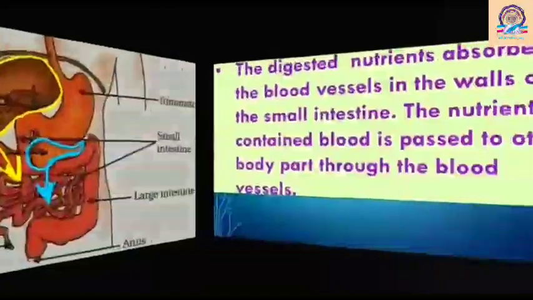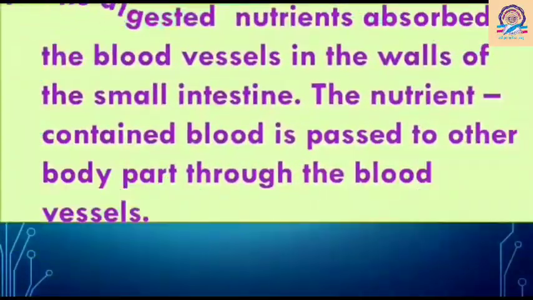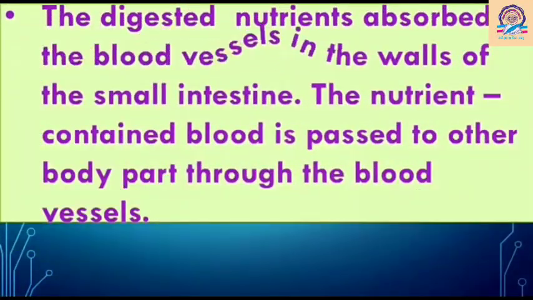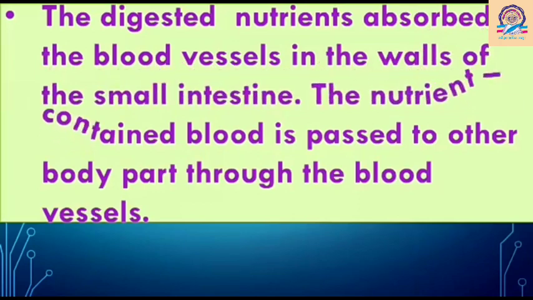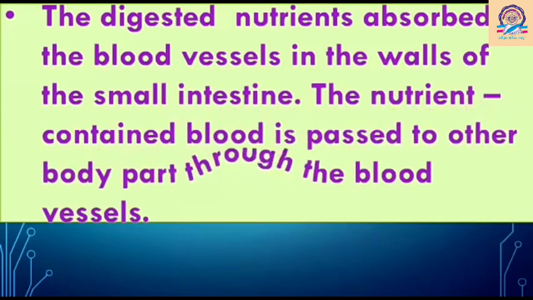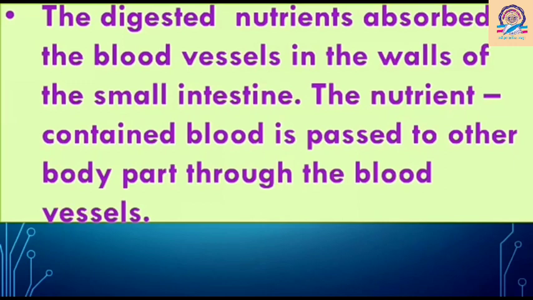The digested nutrients are absorbed by the blood vessels in the walls of the small intestine. The nutrient-containing blood is passed to other body parts through the blood vessels.